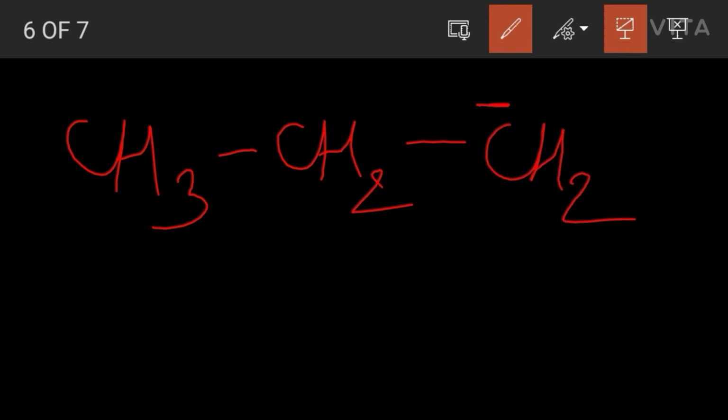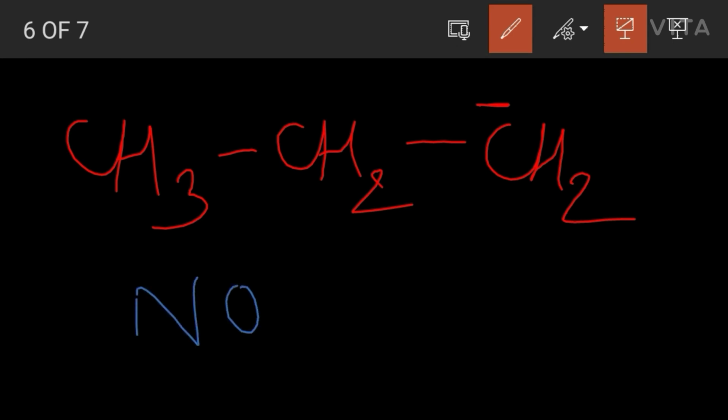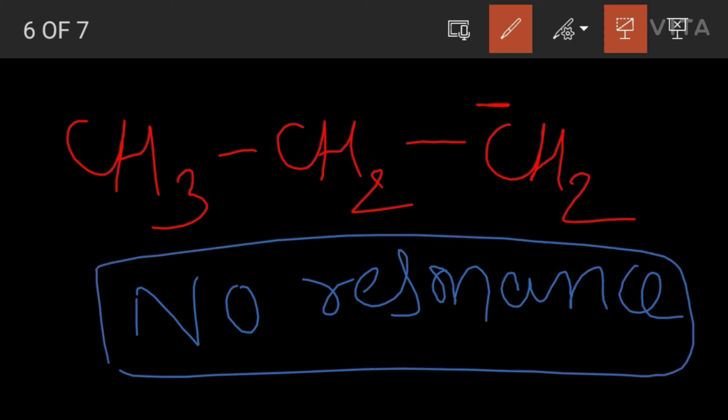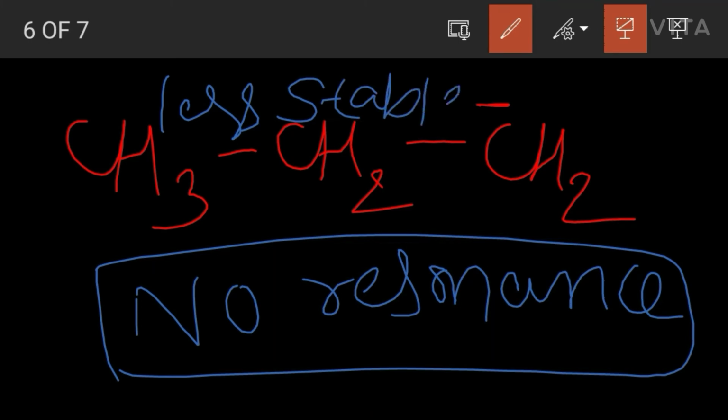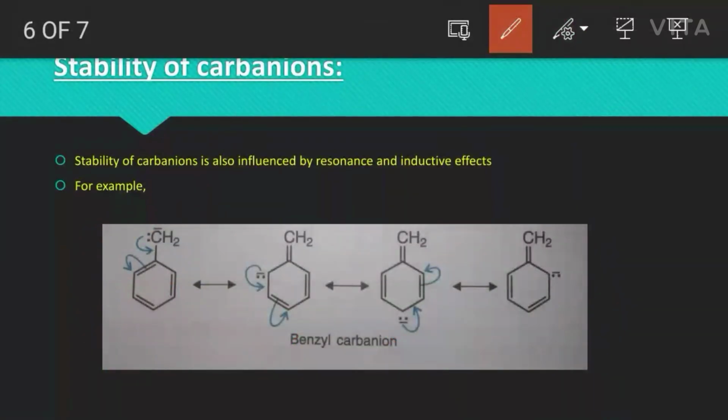this is propyl carbon ion. Here there is no resonance. Because of the lack of resonance, the propyl carbon ion is less stable as compared to the benzyl carbon ion, because the benzyl carbon ion has resonance nature.